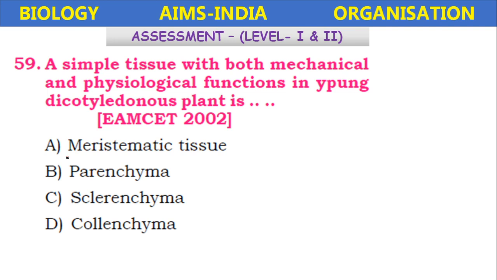Okay, a simple tissue with both mechanical and physiological functions in young dicotyledonous plant is meristematic tissue, parenchyma, sclerenchyma, collenchyma. So it is the mechanical and physiological functions. This is collenchyma. Okay.